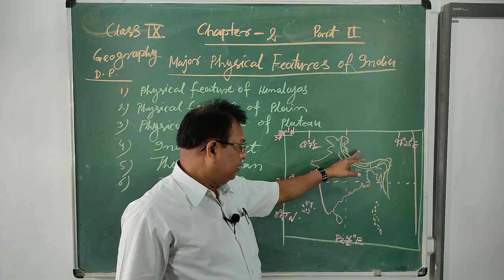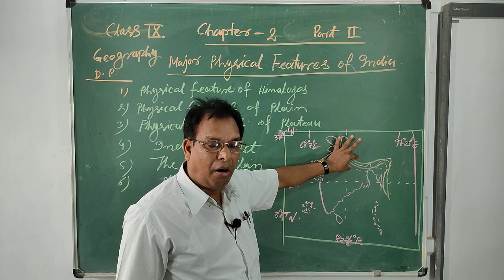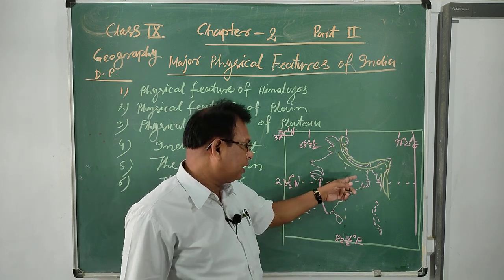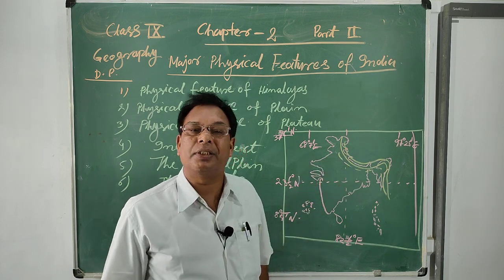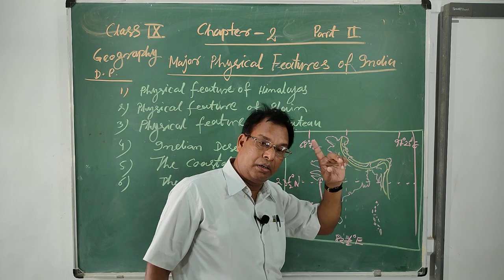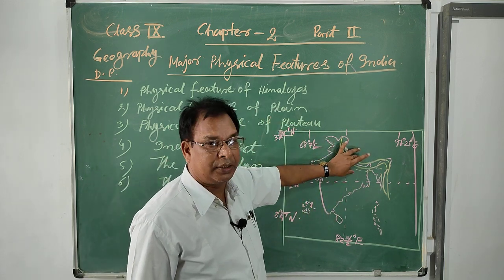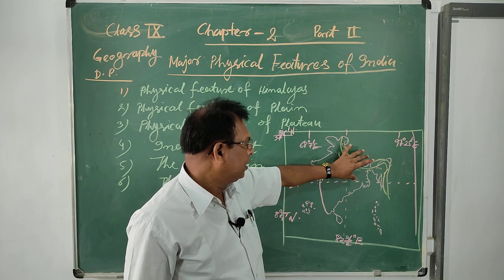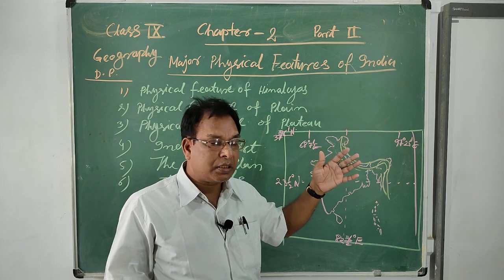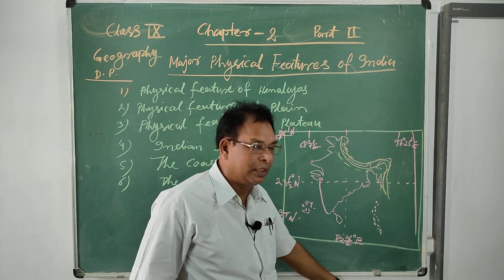And these lofty mountains formed in the Eocene period, but in the Tethys Sea. This Tethys Sea formed during the Eocene period. But this area was a gap between the two landmasses, the Eurasian plate and the Indo-Australian plate.